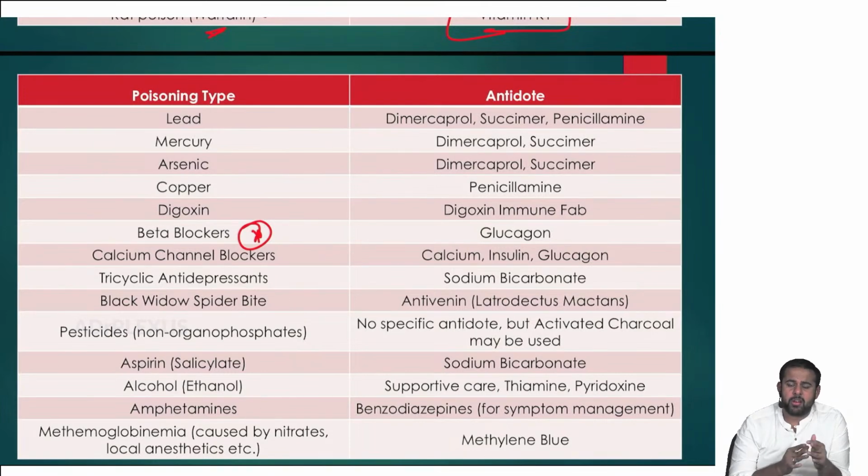Alcohol, ethanol overdose, supportive care. Thiamine B1 and pyridoxine B6 can be used. Amphetamines, benzodiazepines for symptomatic management. Methemoglobinemia caused by nitrates or local anesthetics like prilocaine mainly. Methemoglobinemia is treated by IV methylene blue.